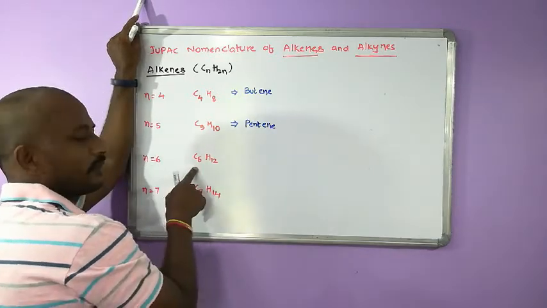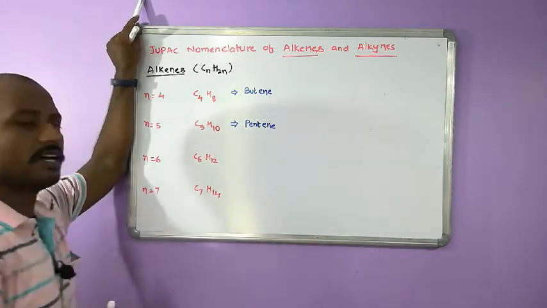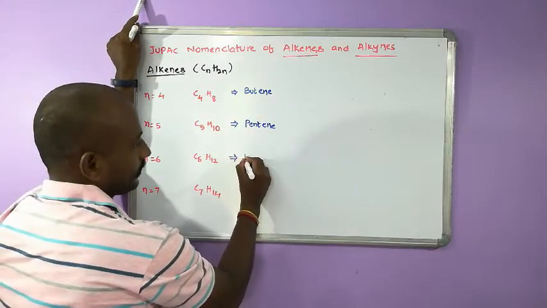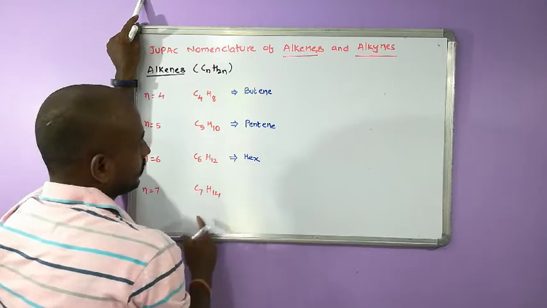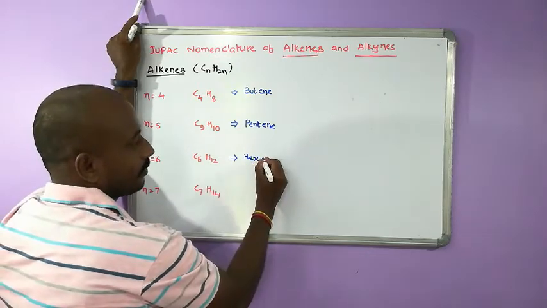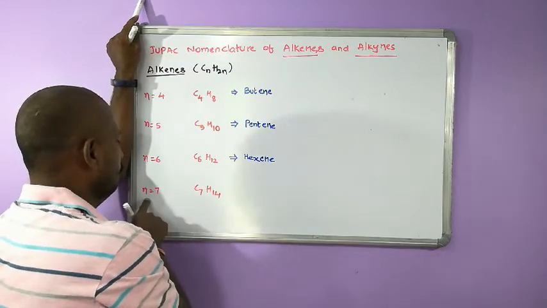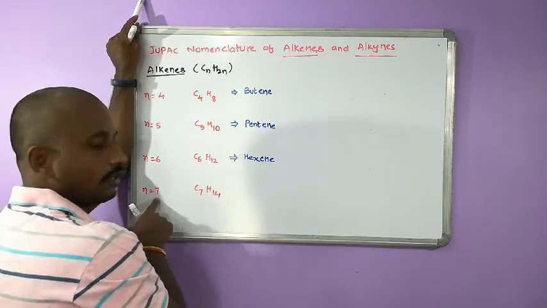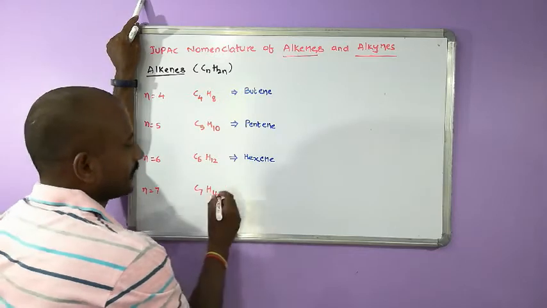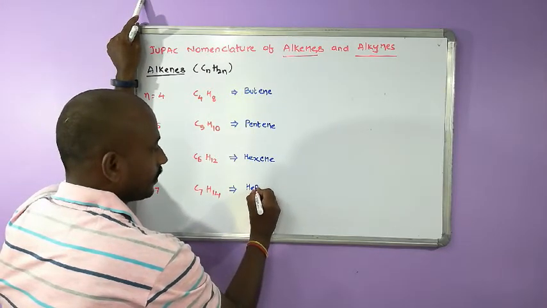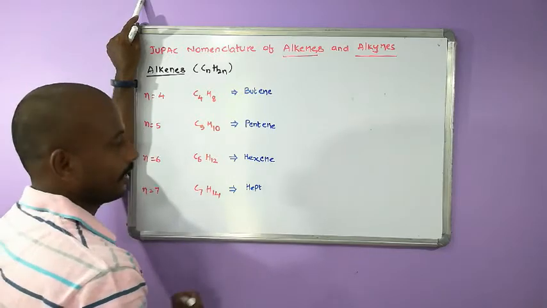What is the word root for 6 carbons? The word root is hex. Therefore, with the suffix ene, hexene. What is the word root for 7 carbons? Hept. So, hept. What is the suffix name? ene, heptene.